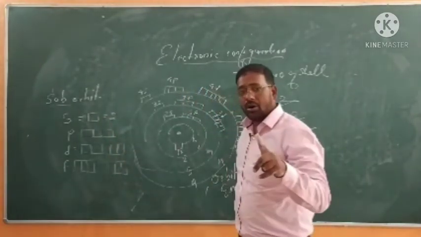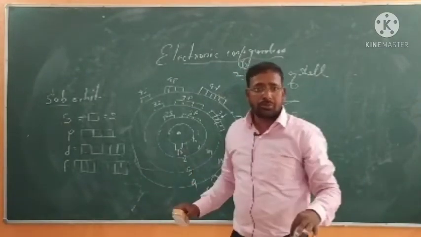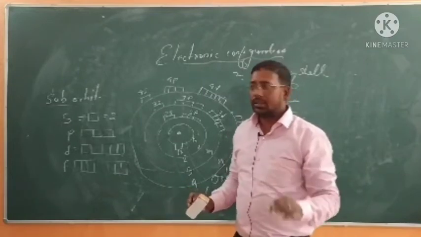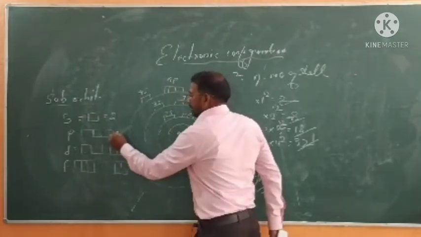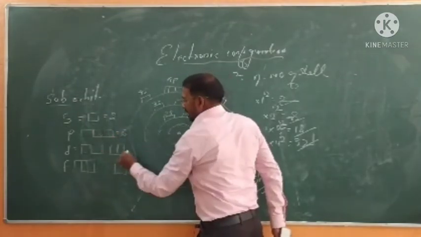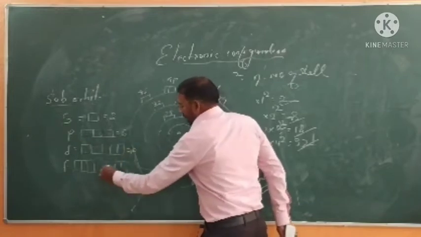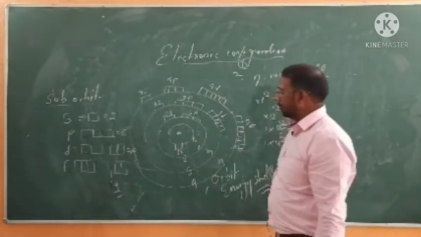How they are arranged there is not needed now, because you will study that in classes 11 and 12. In one room how many electrons can be there? 2. In the case of P, 3 rooms make 6. In the case of D, 10 electrons can be there, and in the case of F, 14 electrons can be there. It is very clear.